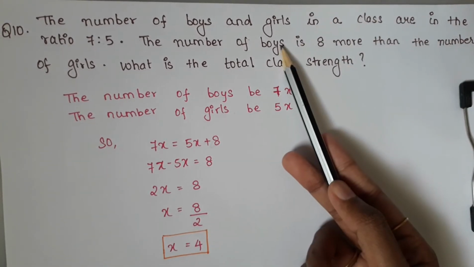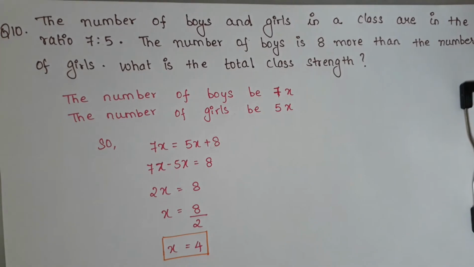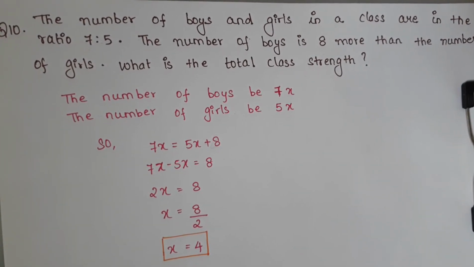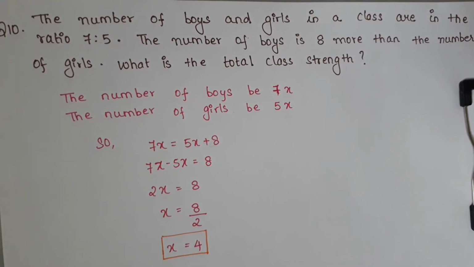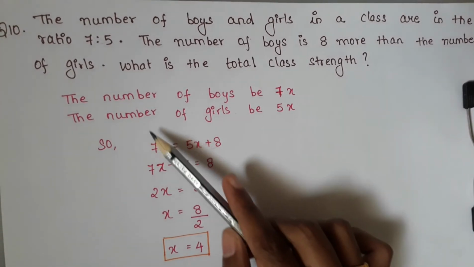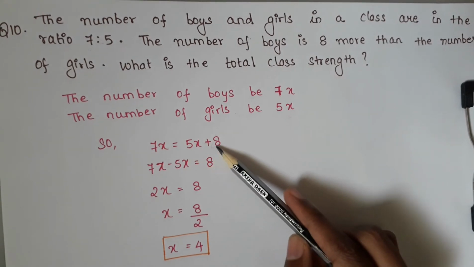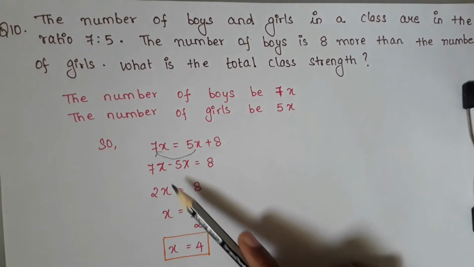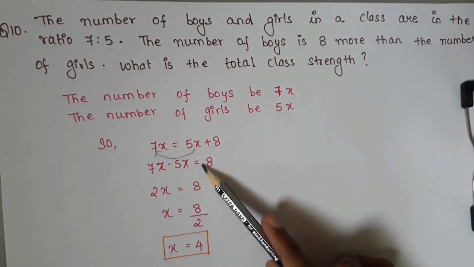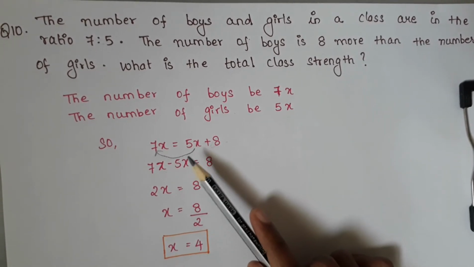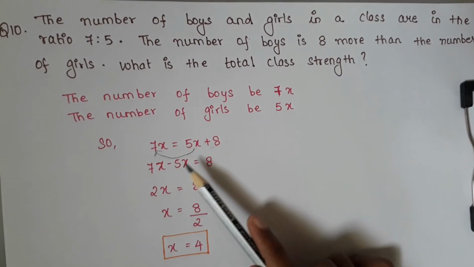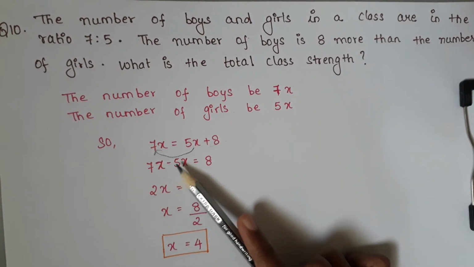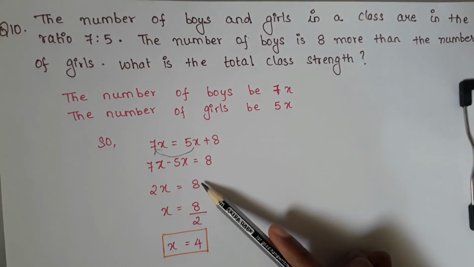What they have given is the number of boys is 8 more than the number of girls. So the boys' number is higher, right? So we are writing 7x equal to 5x plus 8. If we take this 5x there, we will get 7x minus 5x equal to 8. Because variables are in LHS, we should take all the variables to LHS and numbers to RHS. So we get 7x minus 5x, which is 2x equal to 8.